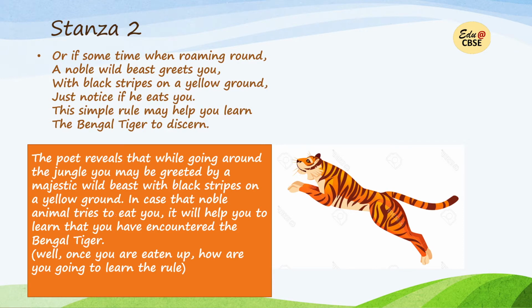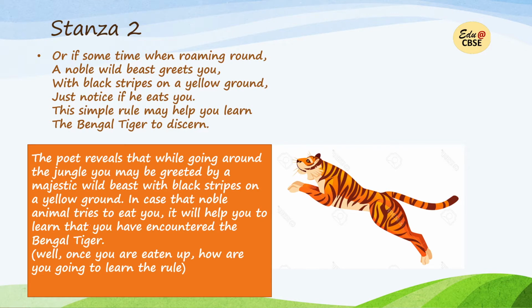So poet कह रहा है कि ऐसे ही उस जंगल में घूमते घूमते अगर आगे you are greeted by, now greeted is welcoming. So if you are welcomed by a majestic and wild beast with black stripes on a yellow ground, so in case that noble animal tries to eat you, it will help you to learn that you have encountered the Bengal tiger.